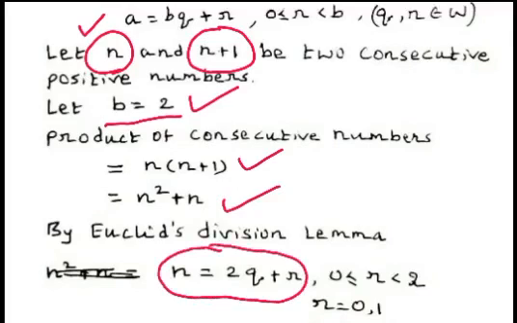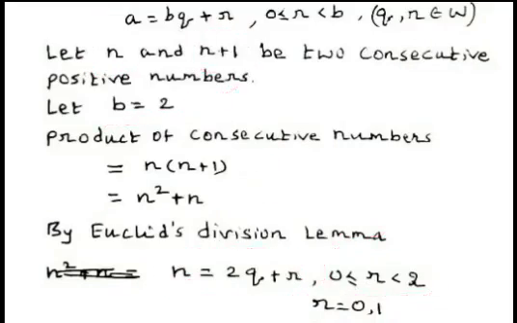By Euclid's division lemma, a equal to bq plus r. In place of a, we have written n. In place of b, we have written 2. a equal to n and b equal to 2, and we can write 0 less than or equal to r less than b. That is 0 less than or equal to r less than 2. The possible remainders are 0 and 1. Now we consider the two cases when the remainder is equal to 0 and when the remainder is 1.